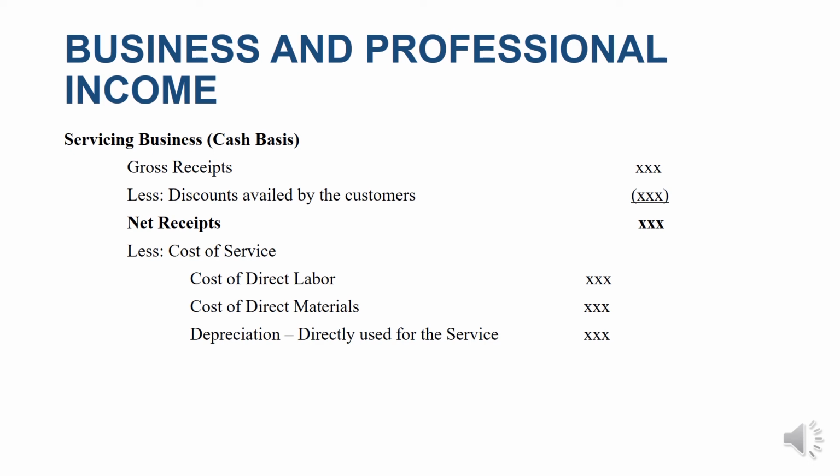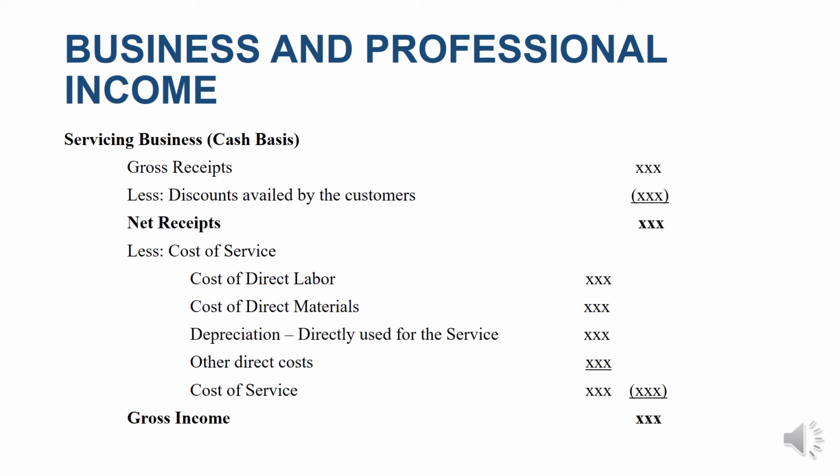For materials, we have, for example, the medicine used, and the depreciation of the equipment used in rendering the service. We also have other direct costs. So the total of cost of service, and then we will get the gross income for our servicing business.